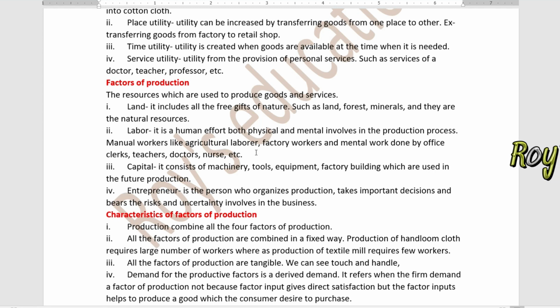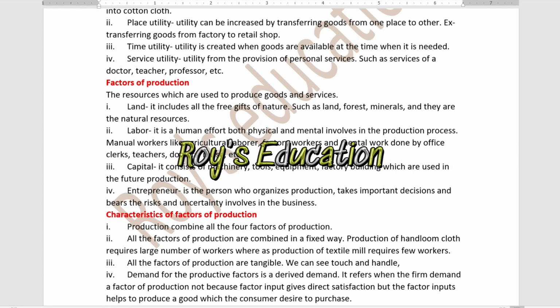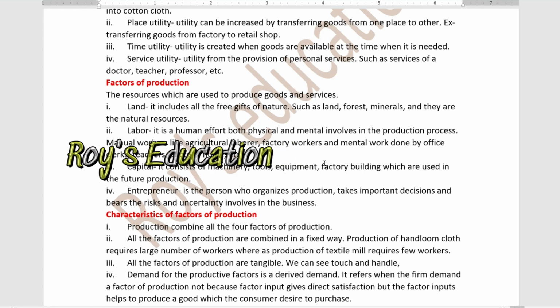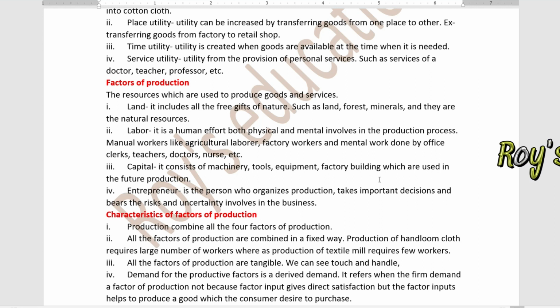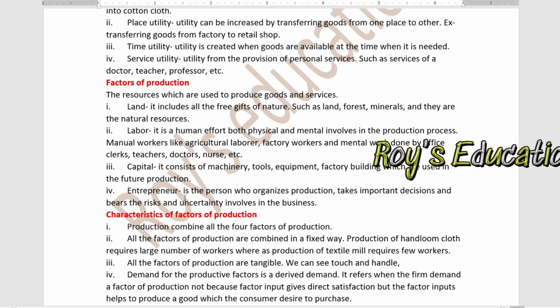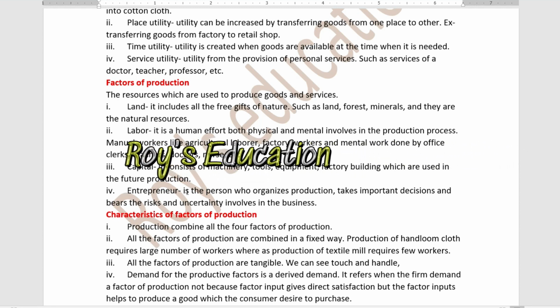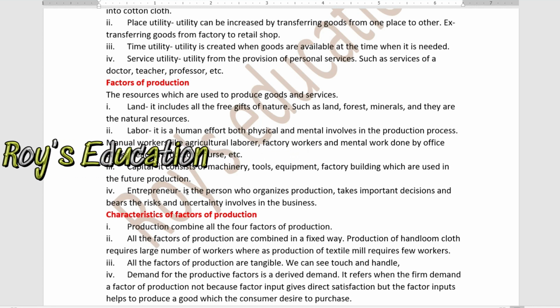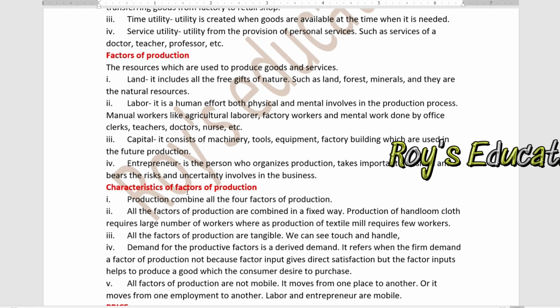Next is labor. It is human effort, both physical and mental, involved in the production process. Manual work is done by workers like agricultural laborers and factory workers, and mental work is done by the office clerk, doctor, teacher, or nurse. Next is capital. It consists of machinery, tools, equipment, and factory buildings which are used in future production. Last is the entrepreneur. He is a person who organizes the production, takes important decisions, and also bears all the uncertainties involved in the business.